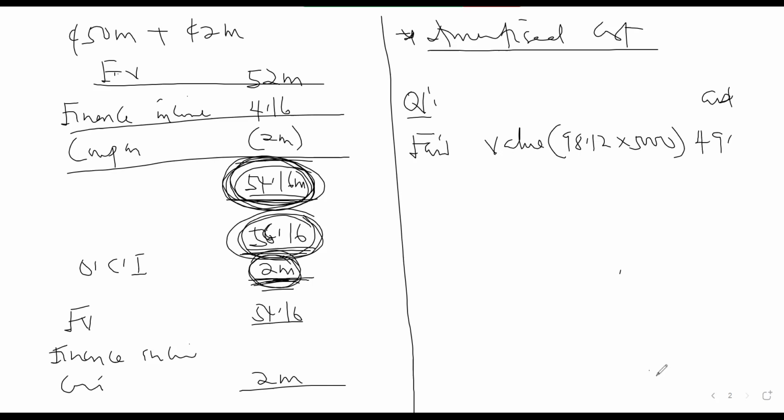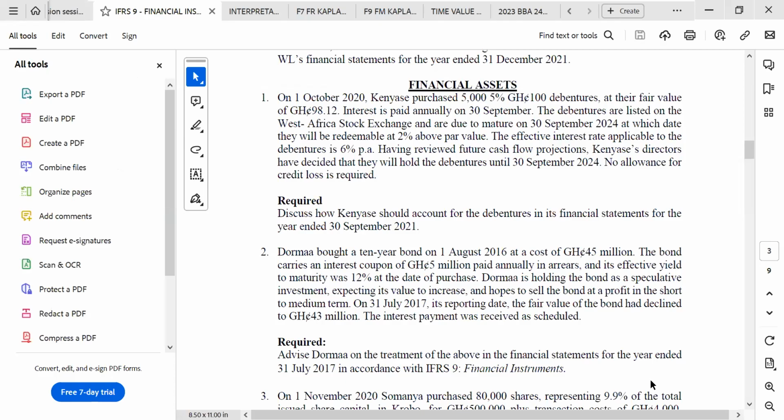Yes, 490,600. Okay, so are we multiplying the 98.12 by the 5,000? I don't hear you. So why are we multiplying the 98.12 by the 5,000? Okay, you're asking where we are multiplying.